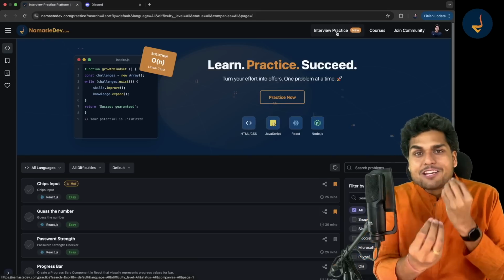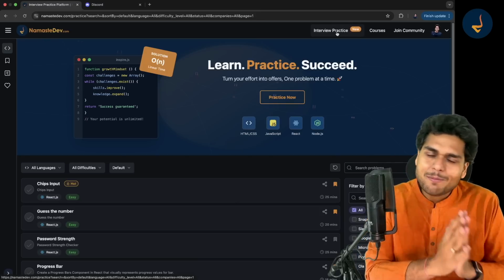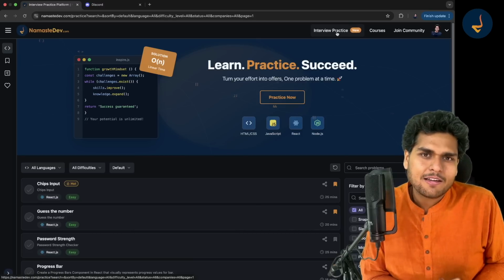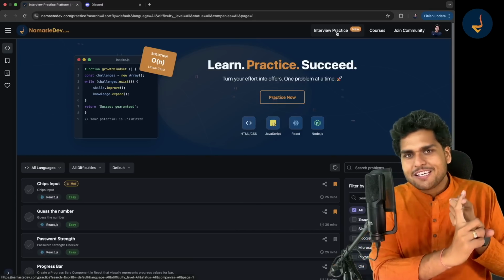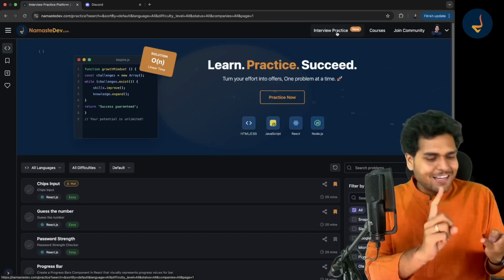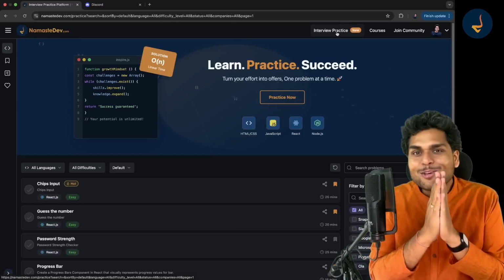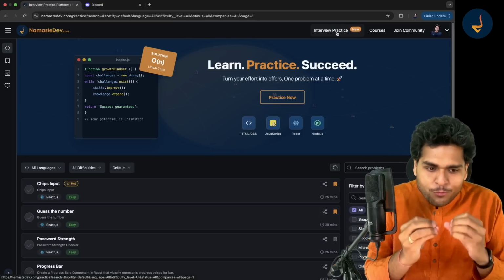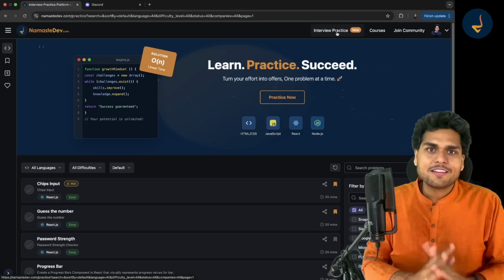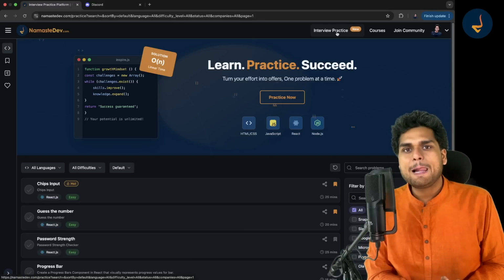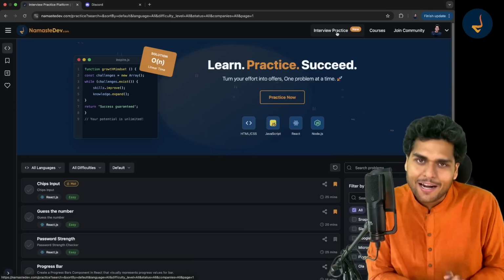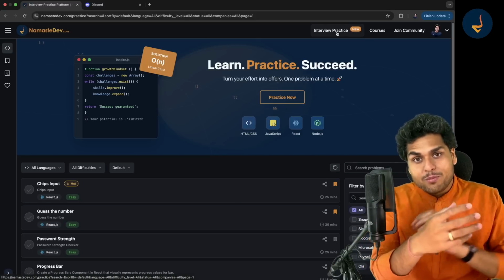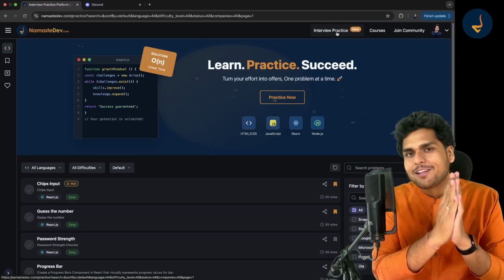And I would like to mention the name of our super cool team members, without them this platform would not have been possible. Let me name them: Himanshi, Jayant, Kunal, Aman, Princey. Thank you so much for all your help. Because of you, this platform is possible. If you were not there, this platform would not have been possible. I would like to thank you from the bottom of my heart. And trust me, my dear friends who are watching this video, if my teammates are watching this video, a very, very thank you to you all.